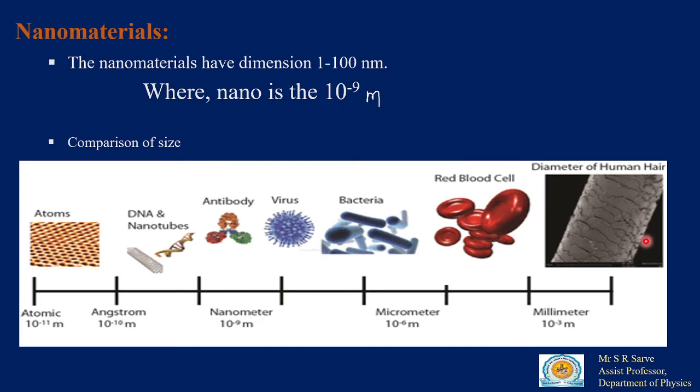So this is the comparative study of sizes. Nano means 10 to the power minus 9. If you take 1 meter and cut it into 10 raised to the power 9 parts, each single part is 10 to the power minus 9 meter. So simply, nano means a particle size of 10 to the power minus 9 meter, and that is nanomaterials.